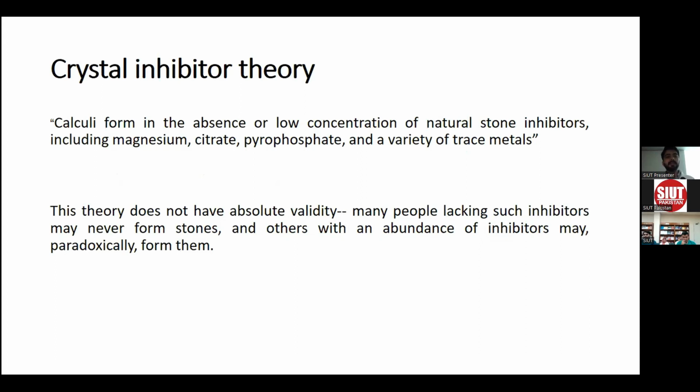Then comes the crystal inhibitors theory. According to this theory, calculi can form in the presence of low concentrations of natural stone inhibitors like magnesium, citrate, pyrophosphate, and other trace materials. But there is evidence against it, that many people lacking such inhibitors never have a stone in their whole life, while others with an abundance of inhibitors can form stones.